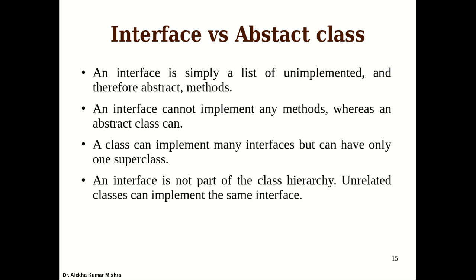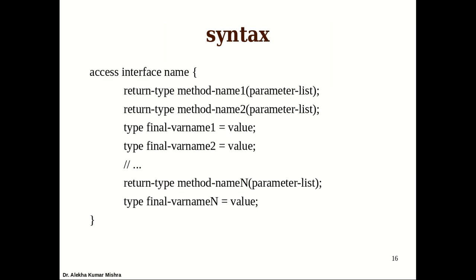An interface is not part of the class hierarchy. We never include the interface as a hierarchy of the class. Unrelated classes can implement the same interface. There is no condition that we should have some relation between them to implement an interface. Simply, an interface is there, so any class can implement it regardless of any relationship.